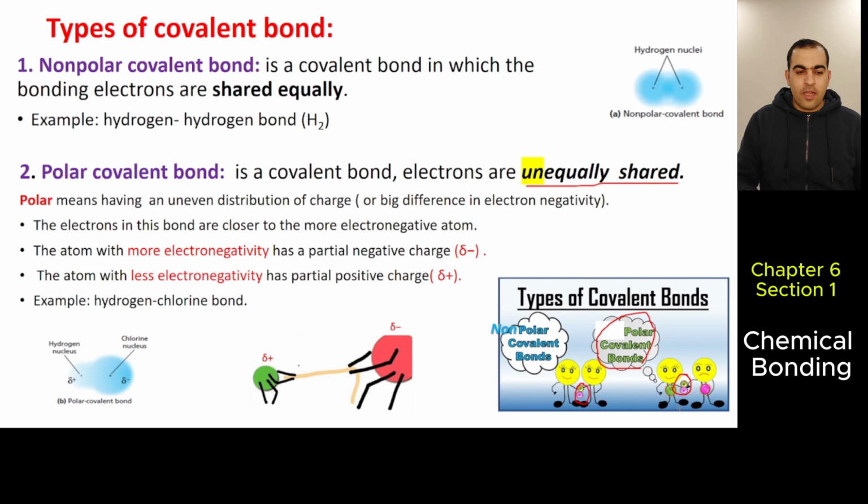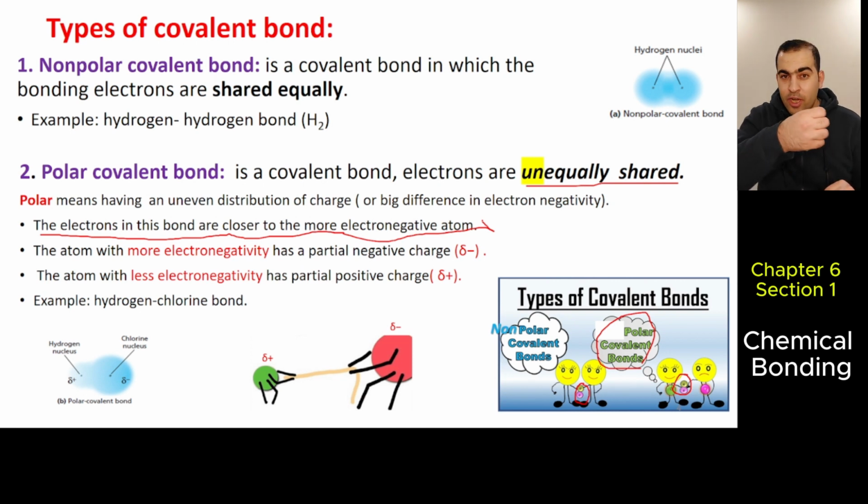Look, the electrons in this bond are closer to the more electronegative atom. Why? Because it has high attraction and attracts the shared electrons to itself. The electrons are farther from the one with lower electronegativity.